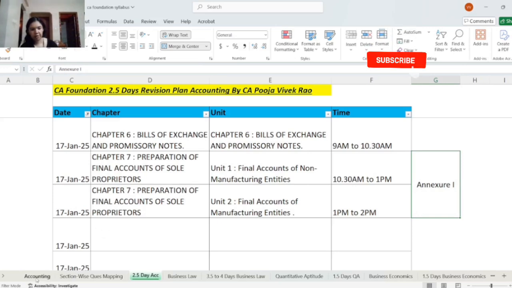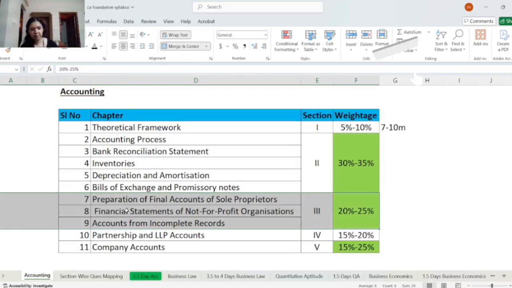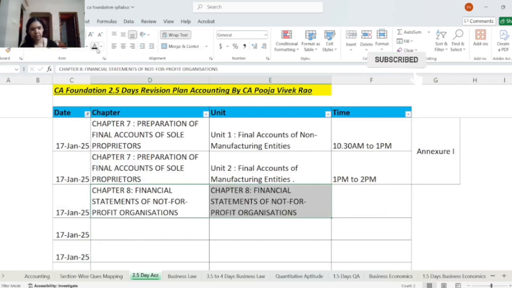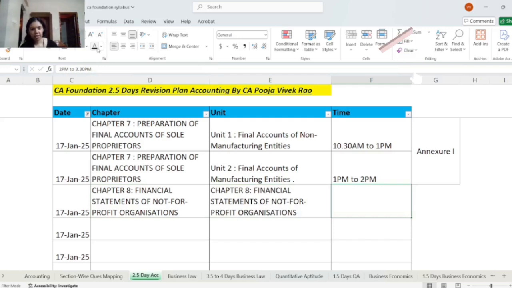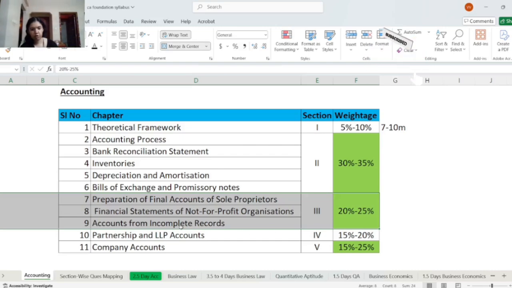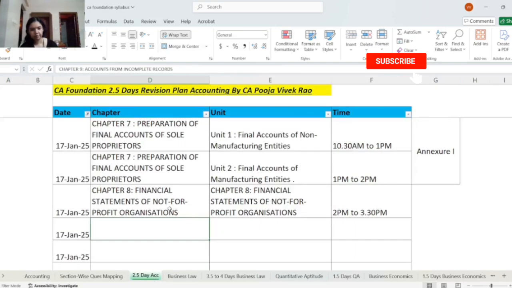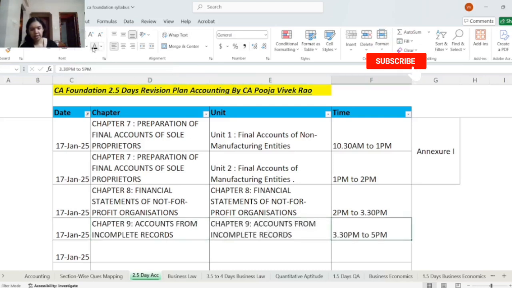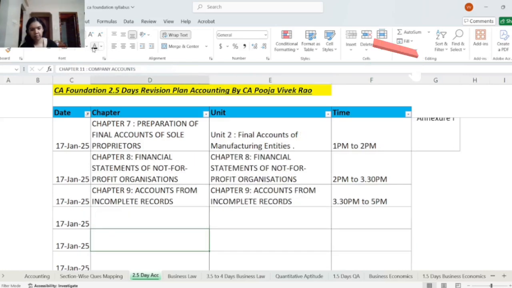So now this part is completed. Now in section 3, the next chapter we have is not-for-profit organization. So we'll be revising that next. Final statements of not-for-profit organization, and the revision time will be 2 p.m. to 3:30 p.m. Then in section 3 we have accounts from incomplete records. So the revision time for that will be 3:30 p.m. to 5 p.m.